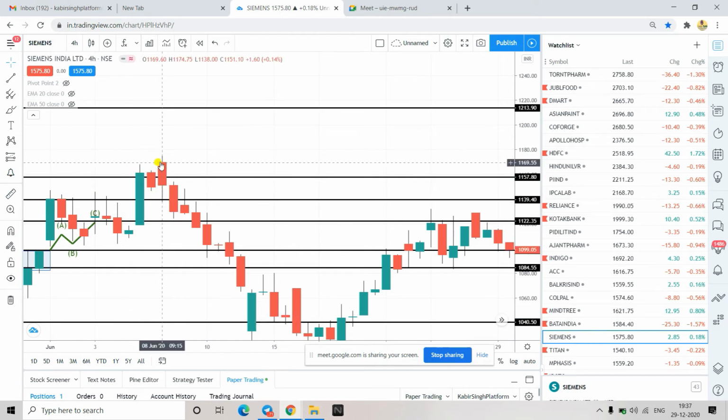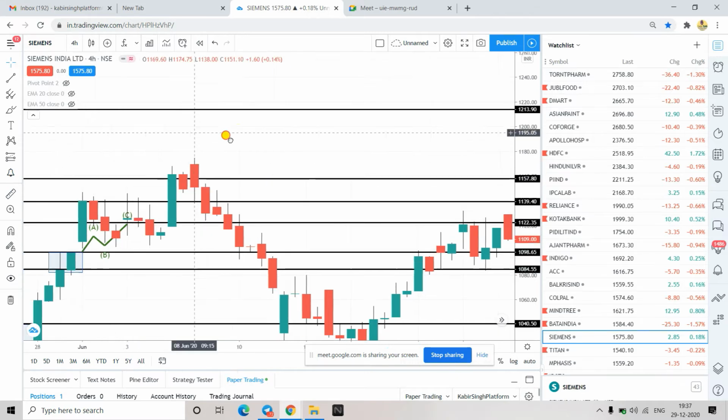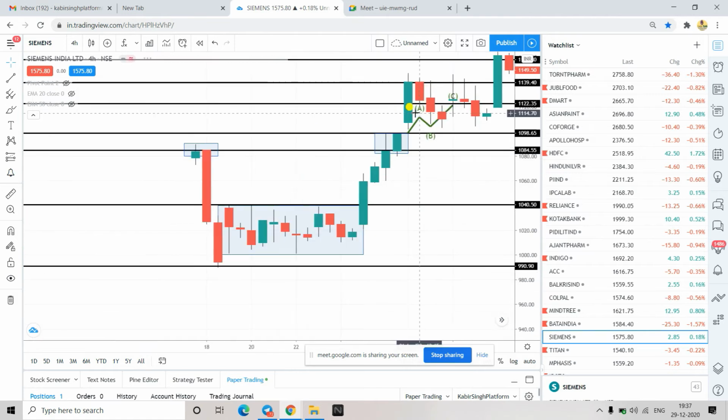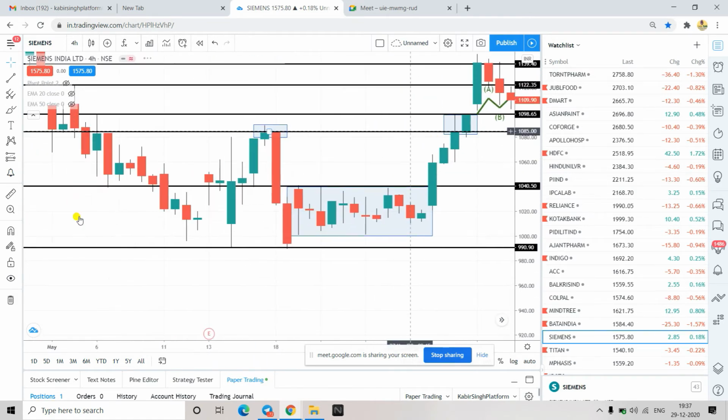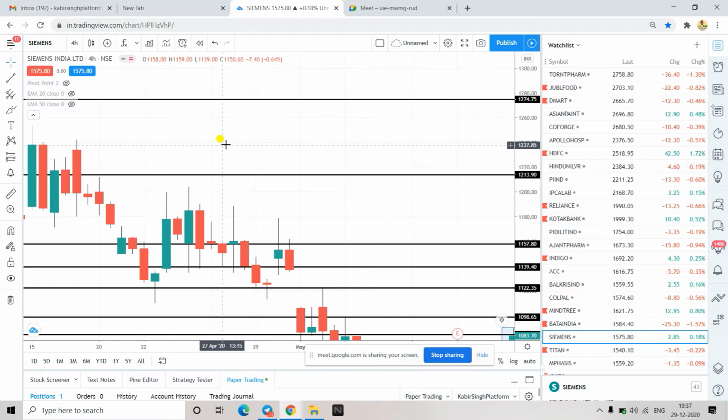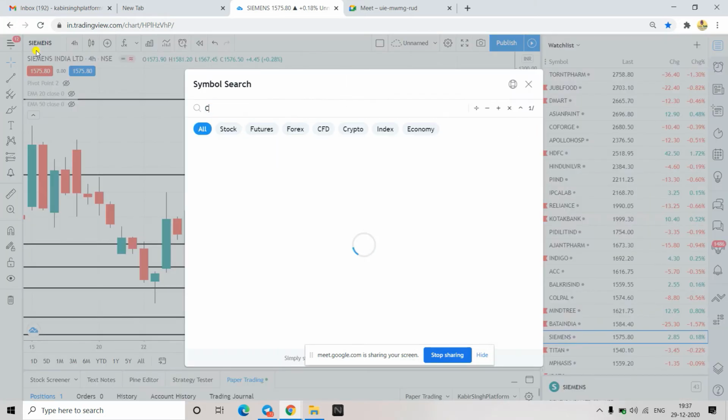After a good candle, then a gap up, and from the top it is falling. So this could be used as an entry. Like this, you'll get it.